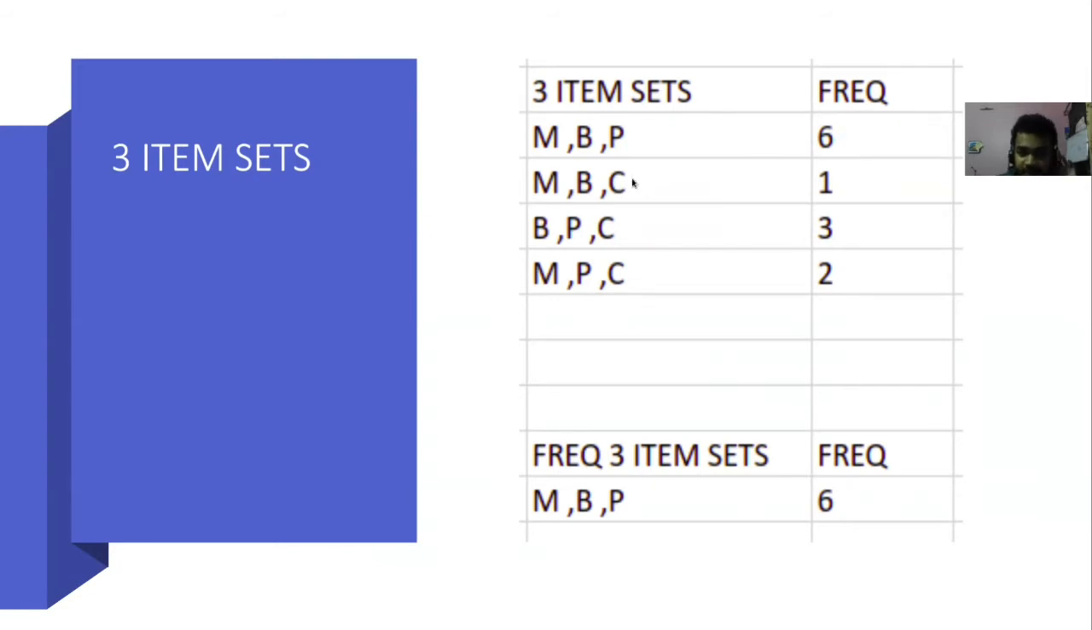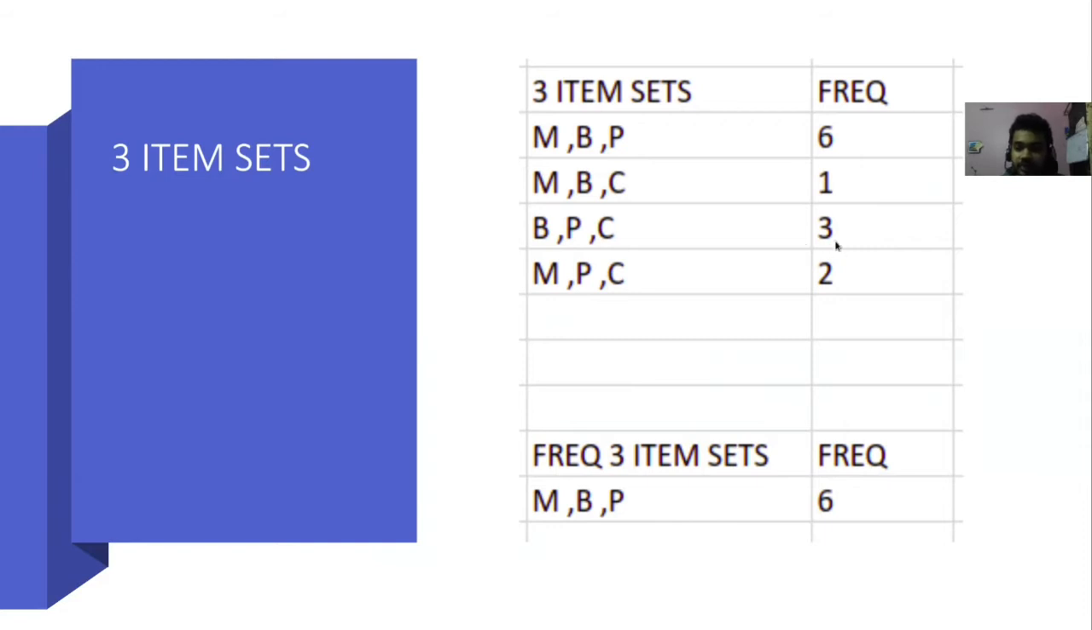For example, MBP together appears 6 times in the whole data set. MBC appears 1 time in the whole data set. MPC appears 3 times, and BPC appears 3 times, and MPC appears 2 times. Now, similarly, we filter out the triplets which have a support level of less than the minimum support level. So finally, we get MBP, which has a frequency of 6. Others have 1, 2, and 3 frequency, which is less than the minimum support level.